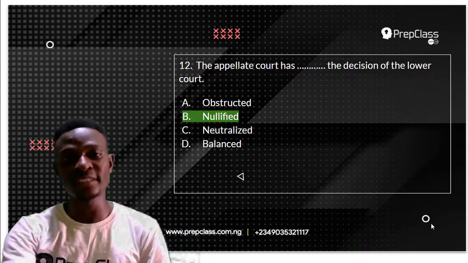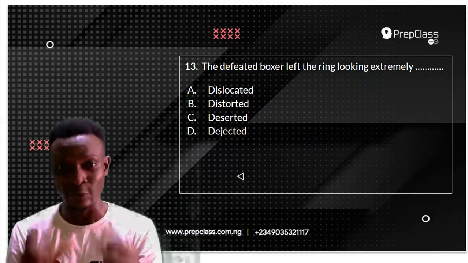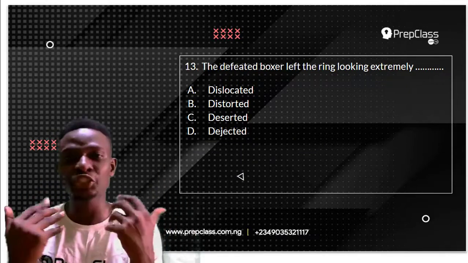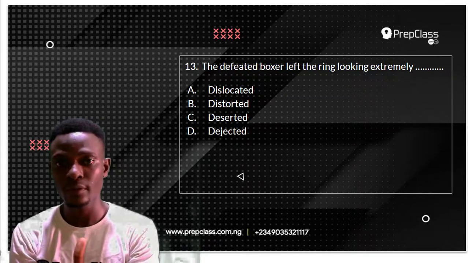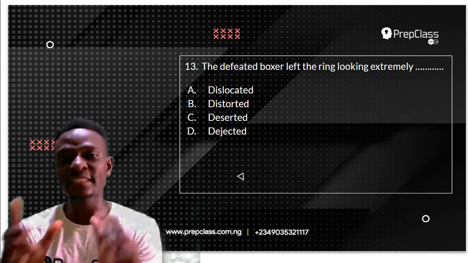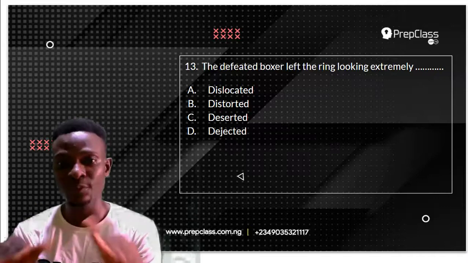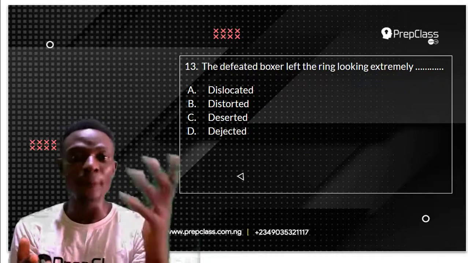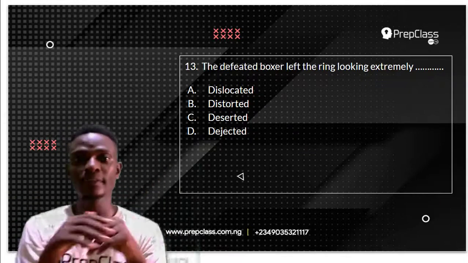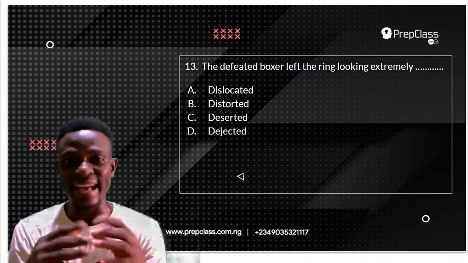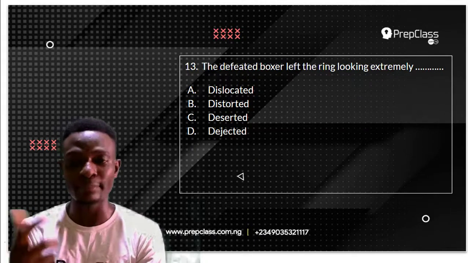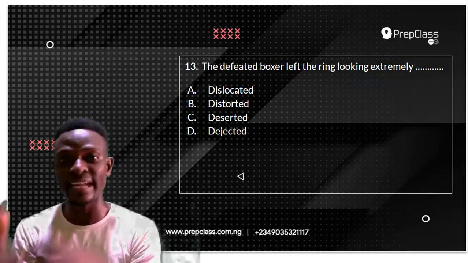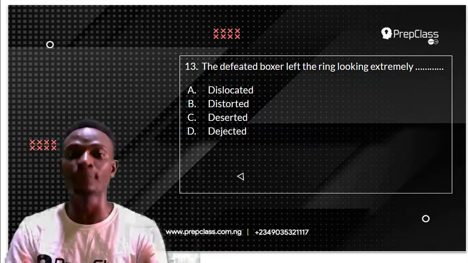Now, moving on to the next question, which is question number 13, it reads, the defeated boxer left the ring looking extremely dash. So which of these options best fits in the blank space? The options we have are dislocated, distorted, deserted, and dejected. Now what we are going to do is to define all of the options one after the other.